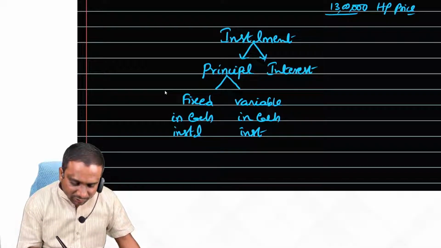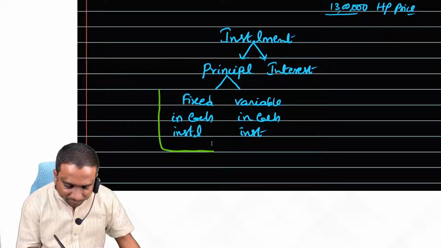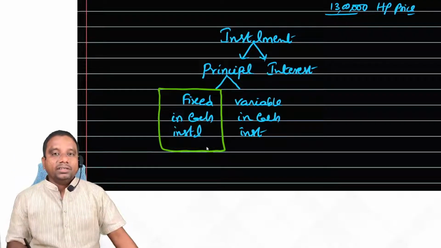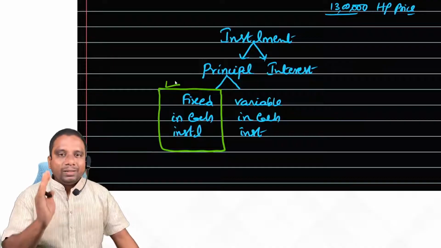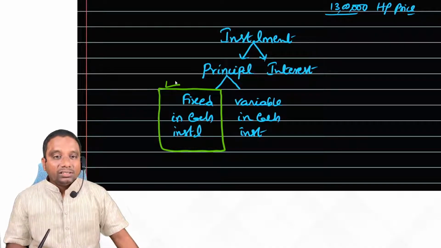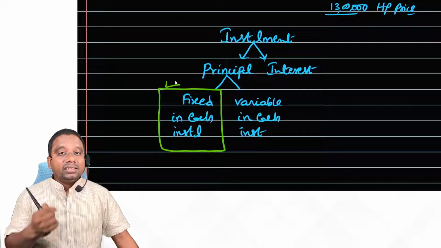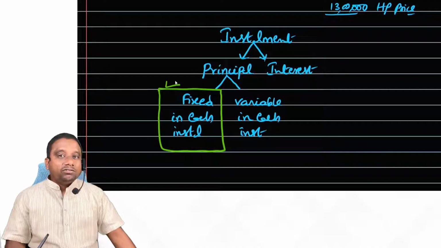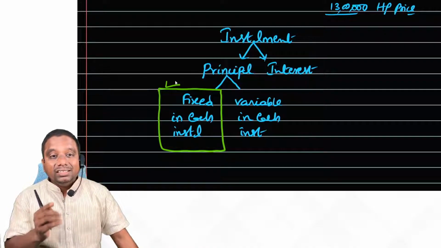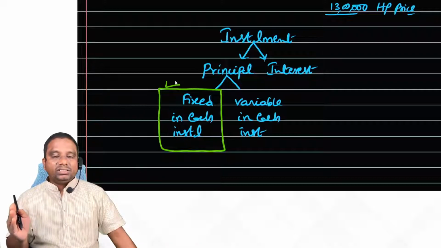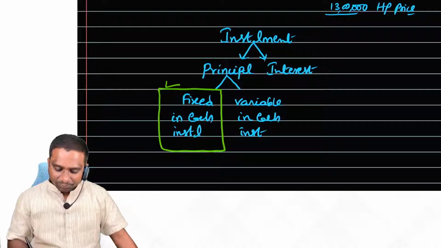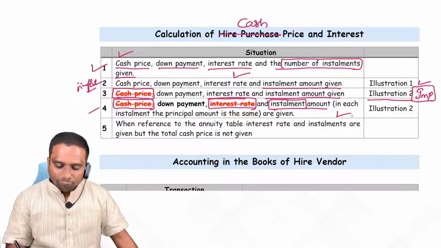But in this case, keenly observe, students: if you get a problem where the principal amount is fixed in each installment, then what is the variable factor here? Interest. Principal amount is fixed. What is changing? Interest is changing. Based on this principle, we solve the fourth scenario.